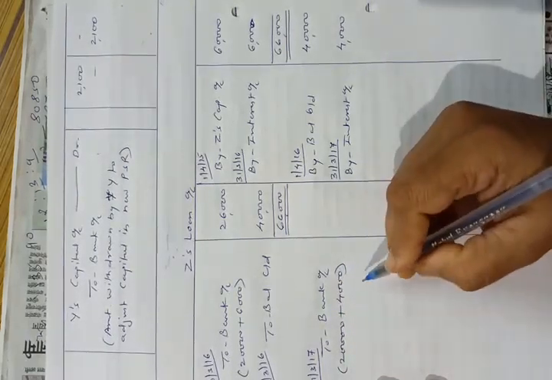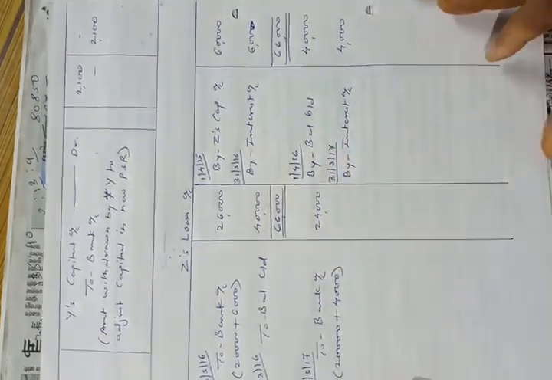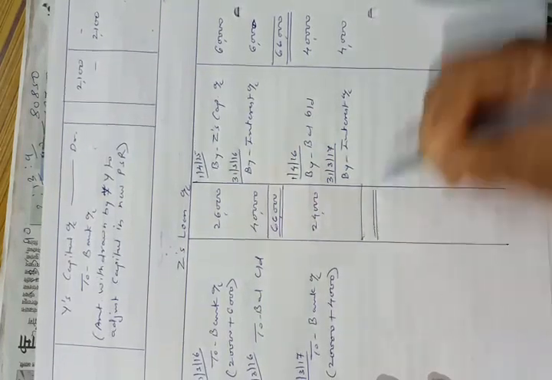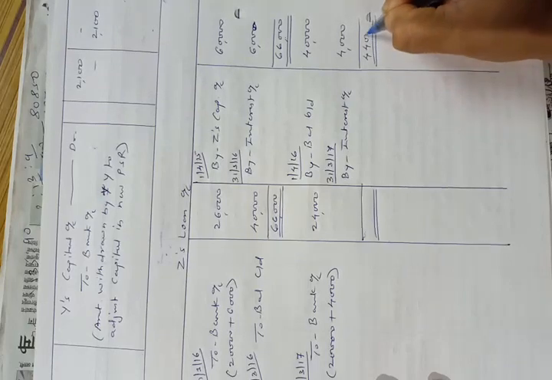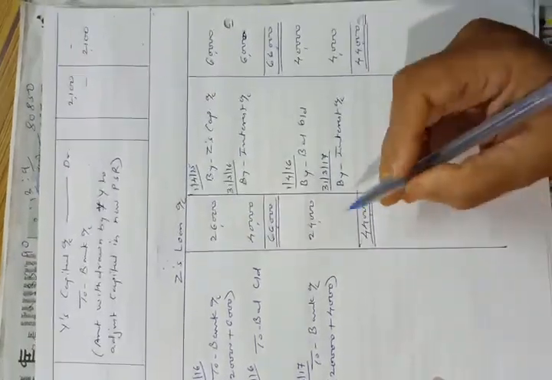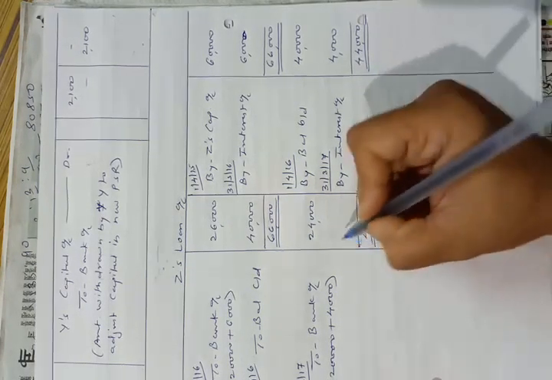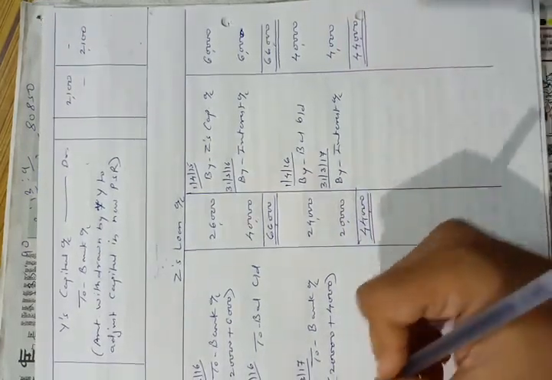So we will pay total rupees 24,000 to him, and let's balance the account. 44,000. We'll deduct 24,000 from 44,000. So the balance will be 20,000, that is the last installment remaining amount.